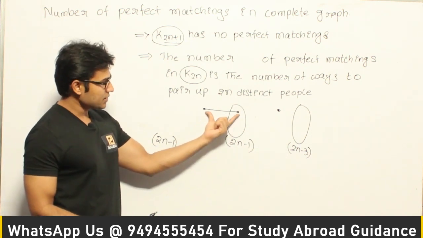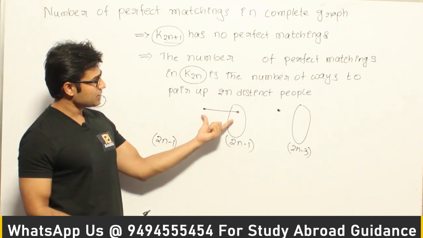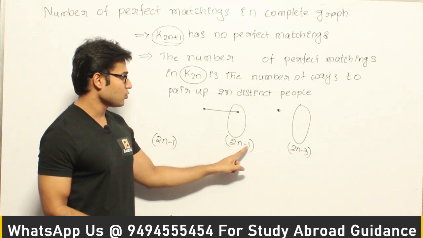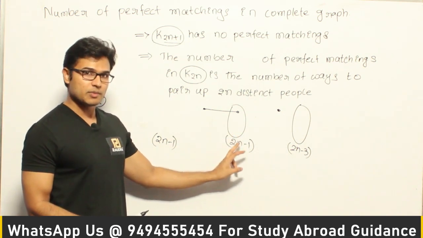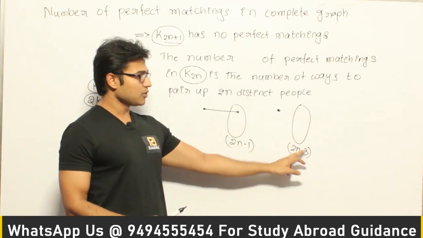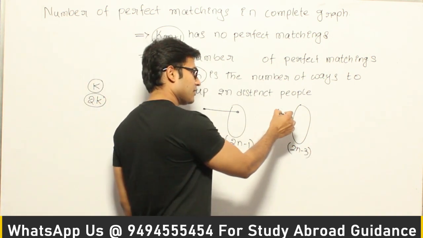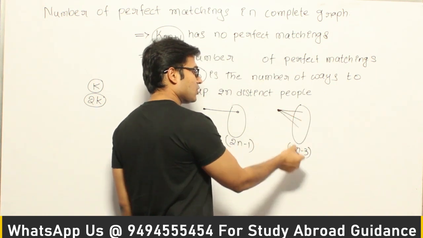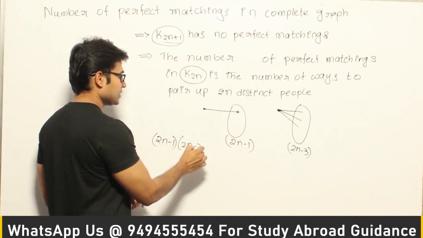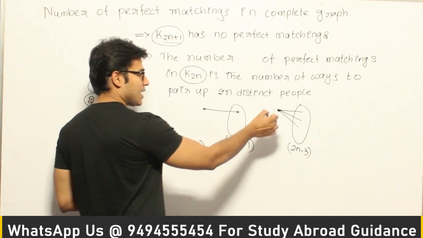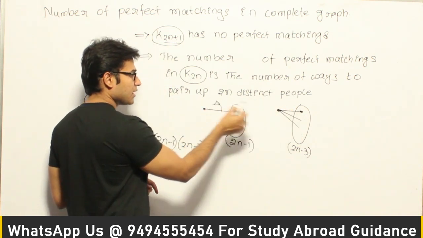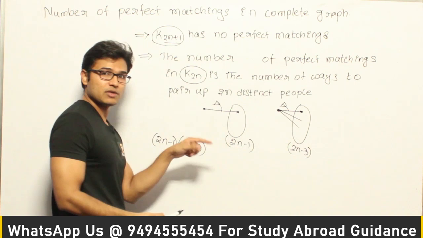Now once that choice is made, these 2 people cannot participate in the next matching, therefore they have to be removed. Now how many people will be remaining? 2n minus 2 people will be remaining, out of which if I pull out 1, then the number of remaining people will be 2n minus 3. Therefore for this person, the number of choices he will have is 2n minus 3, right? So for the second one, 2n minus 3. Now let us say I had made a choice. Now how many people will go out? 2 already left. Now 2 are leaving. Therefore how many will be remaining?